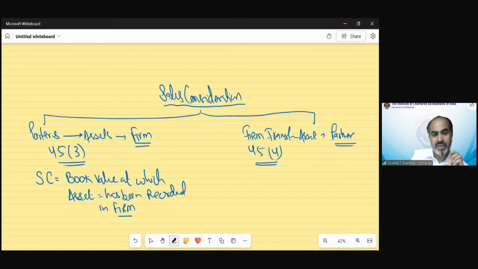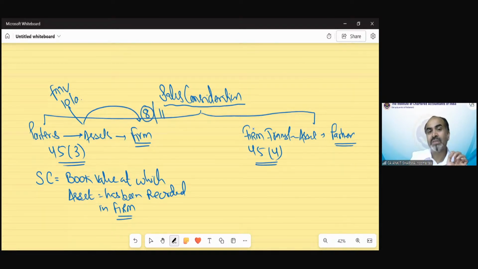So when you transfer your capital asset to the firm, suppose the asset market value is 10 lakh. But the firm records that asset in the books of account for rupees 8 lakh. So we will treat sale consideration as 8 lakh. Or the firm records it at 11 lakh rupees. Then for the purpose of the partner, sale consideration would be taken as 11 lakh rupees.